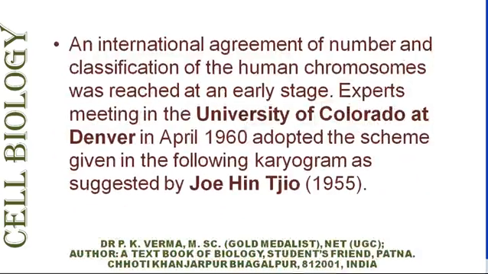Experts meeting at the University of Colorado at Denver in April 1960 adopted the scheme given in the following karyogram as suggested by Joe Hin Tjio.